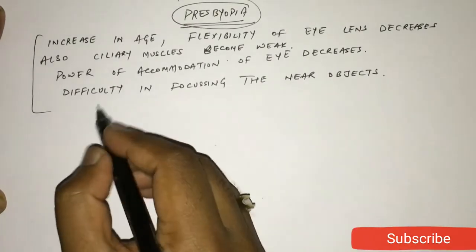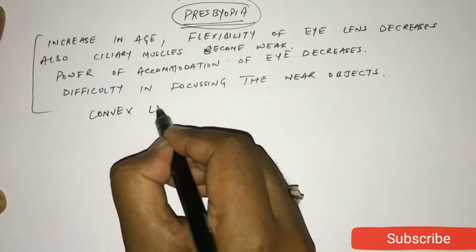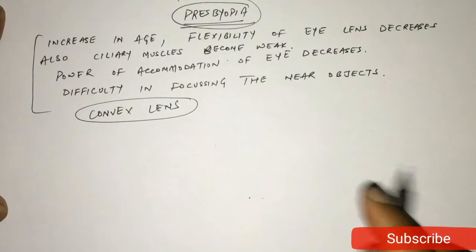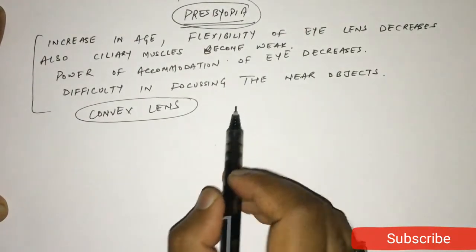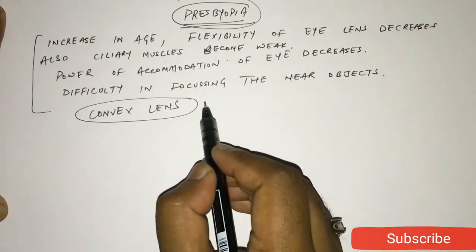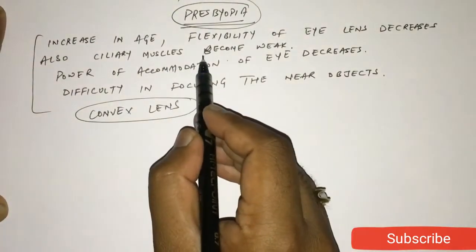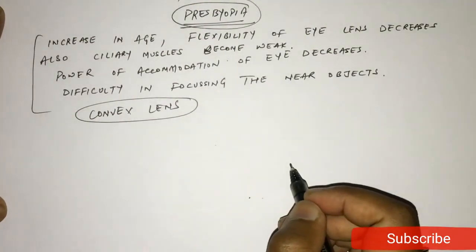So this defect is corrected by convex lens. So presbyopia is same like hypermetropia, but the cause is different. The cause is old age, weakening of muscles, flexibility of eye lens decreases.